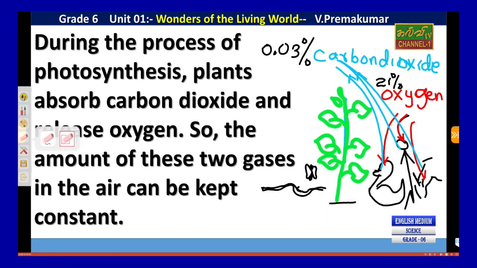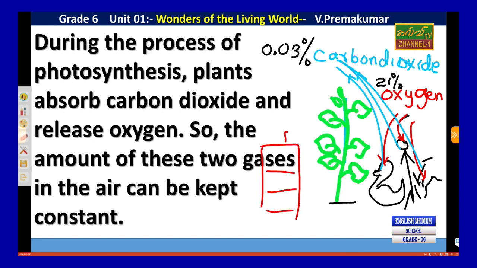Sometimes, you know, some vehicles and big factories give out smoke. Therefore, the amount of carbon dioxide is going to increase.